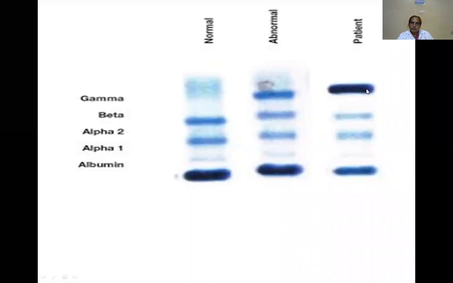M band means multiple myeloma. That means the gamma band is a high peak; see the thickness of the gamma band. So the gamma band is replaced by the M band, and this is the difference between normal people and patients. In normal people there is no gamma band, but in patients with multiple myeloma the gamma band is high. This is the pattern when plasma is run with electrophoresis.